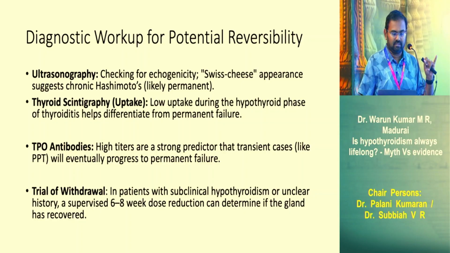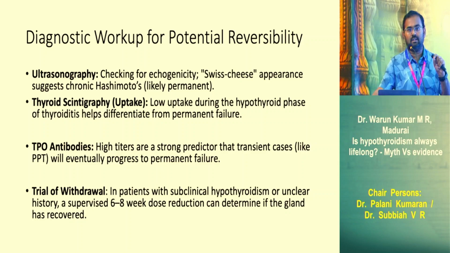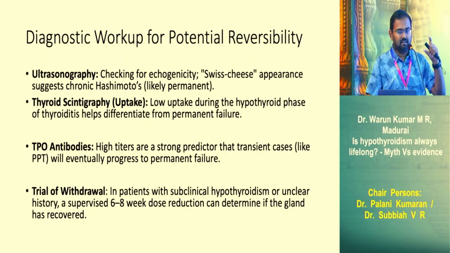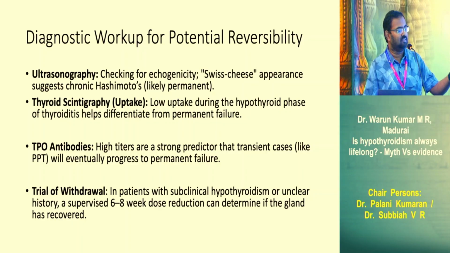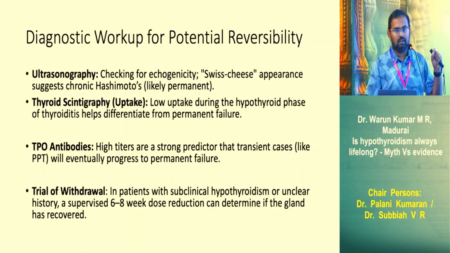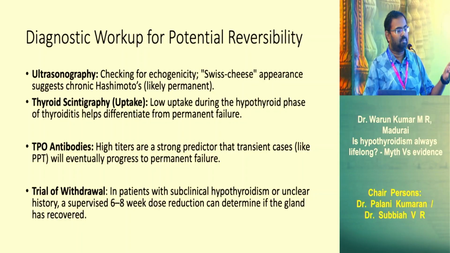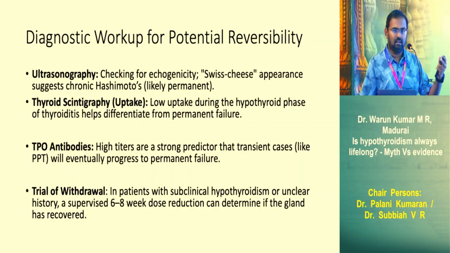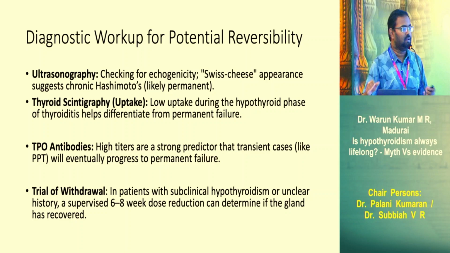So what are the diagnostic things we need to do? First and foremost thing is always ultrasound. Ultrasound will tell you whether the gland is normal or not. If the gland is enlarged, if the gland is having the Swiss cheese pattern where you have the thyroiditis picture, definitely there is an underlying thyroid destruction which requires the patient to be placed on long-term thyroid follow-up. Second is thyroid scintigraphy, where you can do a pertechnetate scan. You can look at how much thyroid is having an uptake. If that thyroid uptake is high or normal, then it is going to be a transient phase of disease. If the thyroid uptake is low, definitely the hypothyroidism is going to be permanent.